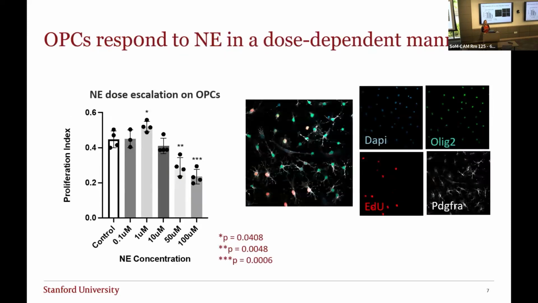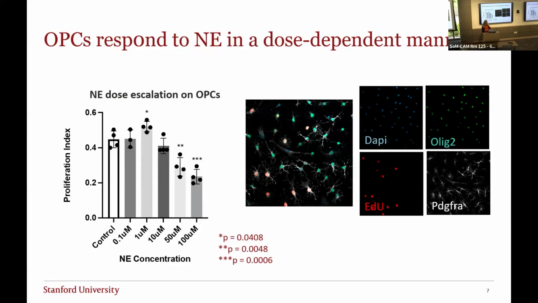Here's one of my early first experiments, where I isolated OPCs from the mouse brain using a magnetic-activated cell sorting technique. Then in culture, I added norepinephrine at increasing concentrations to measure proliferation.